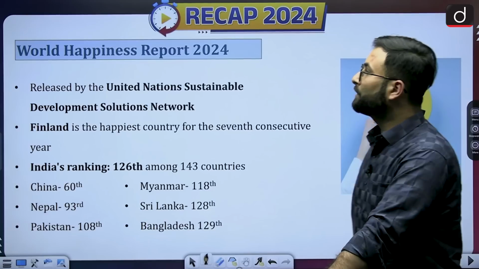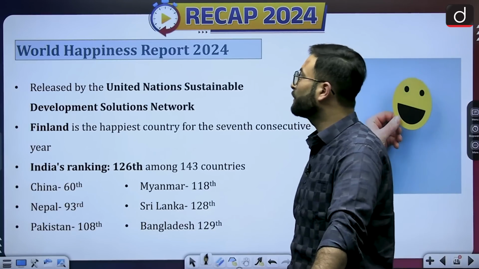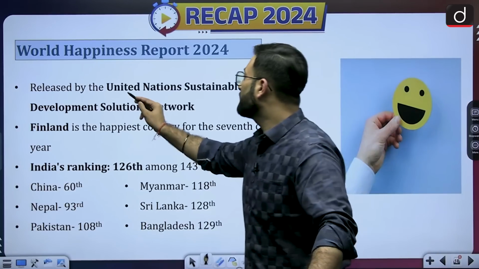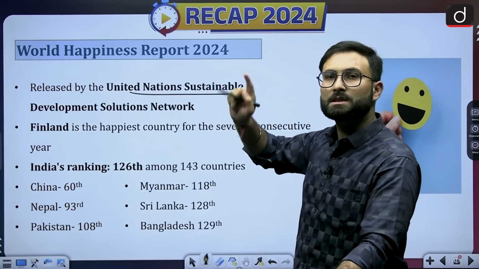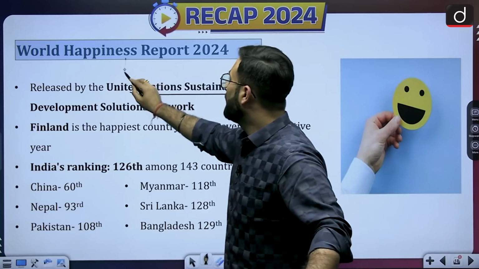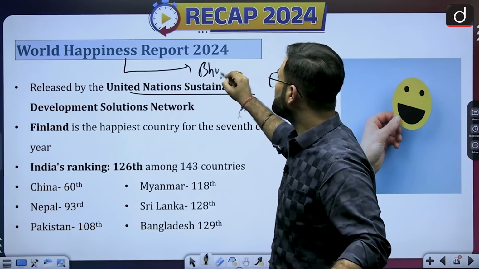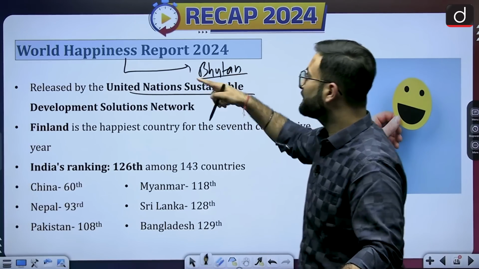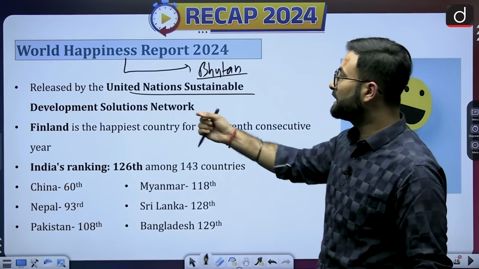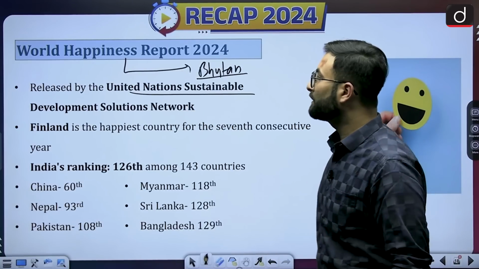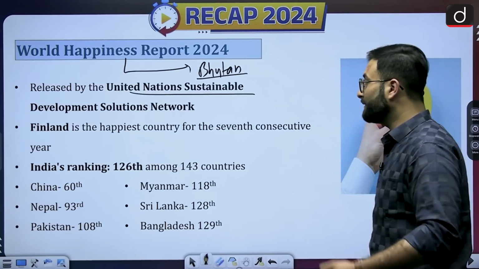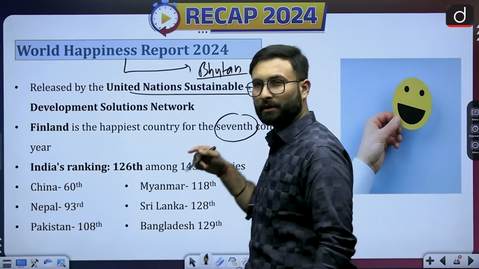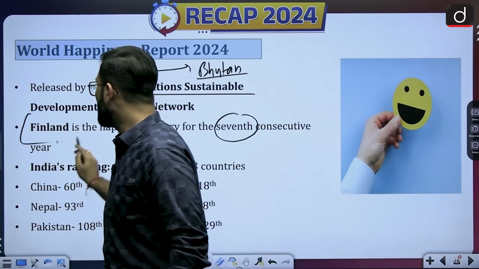Now coming to the next one, the World Happiness Report 2024. It is released by the United Nations Sustainable Development Solutions Network. The concept was first brought up by Bhutan, and now we have this World Happiness Report. Finland is the happiest country for the 7th consecutive year. That is an important factor you can remember.